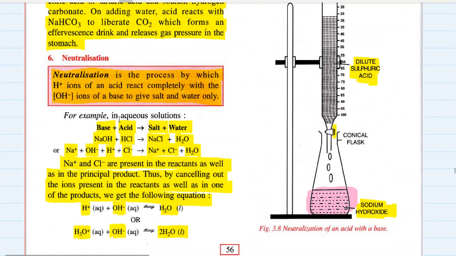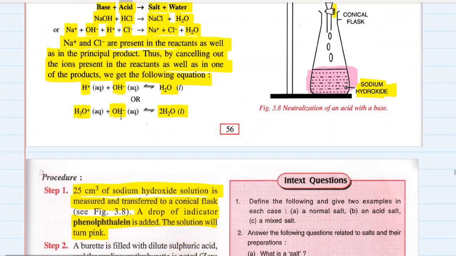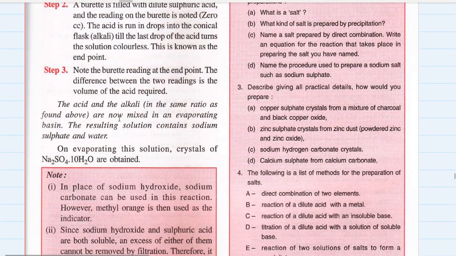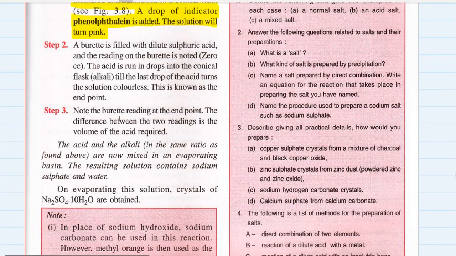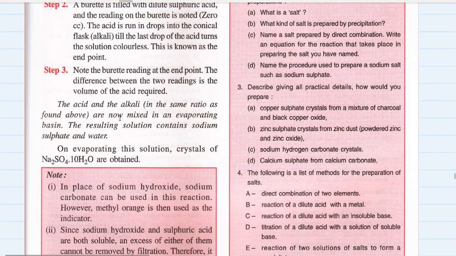Drop by drop the acid is put into the flask and mixed with sodium hydroxide, and slowly you will observe the pink color becoming pale and finally colorless. At the moment it becomes colorless, you have to stop the stopper of the burette and stop putting any more drops of acid into the sodium hydroxide solution. So that is the end point.